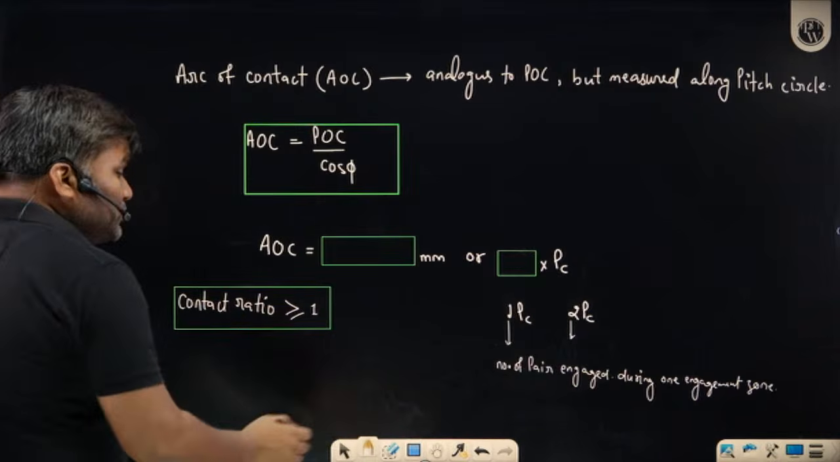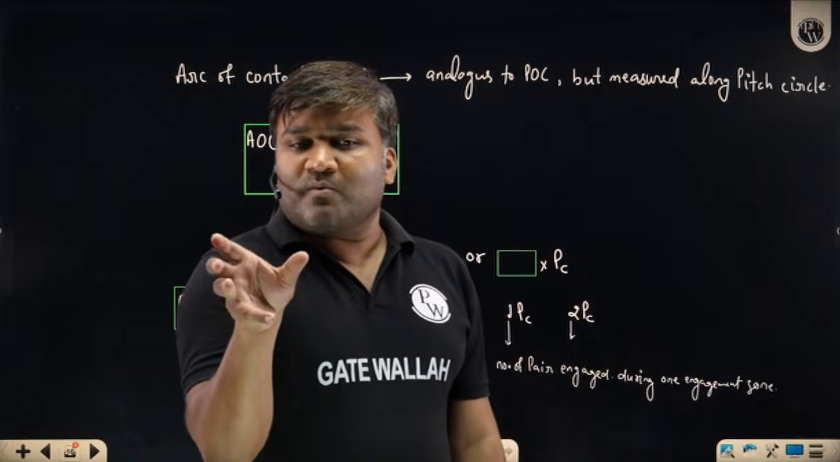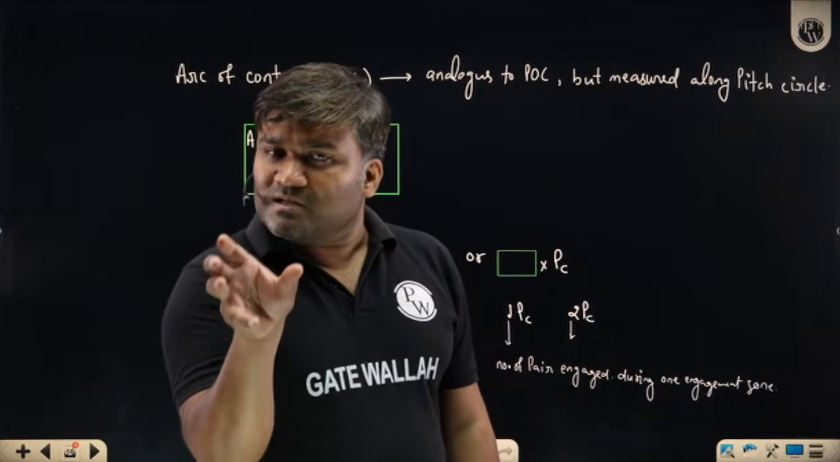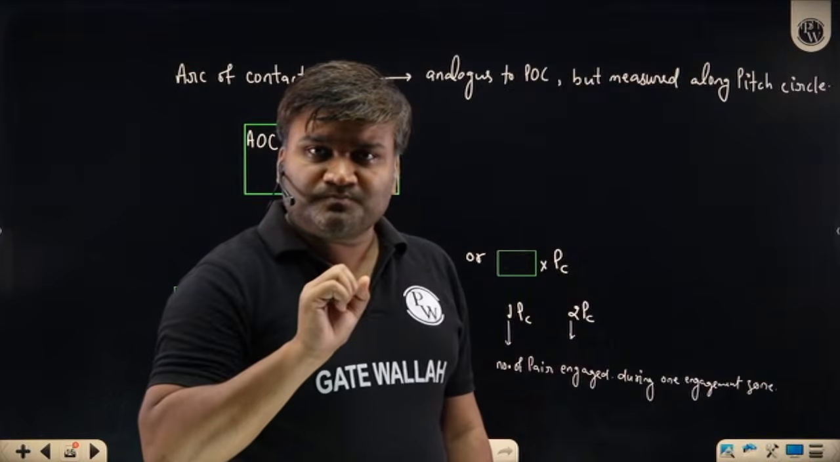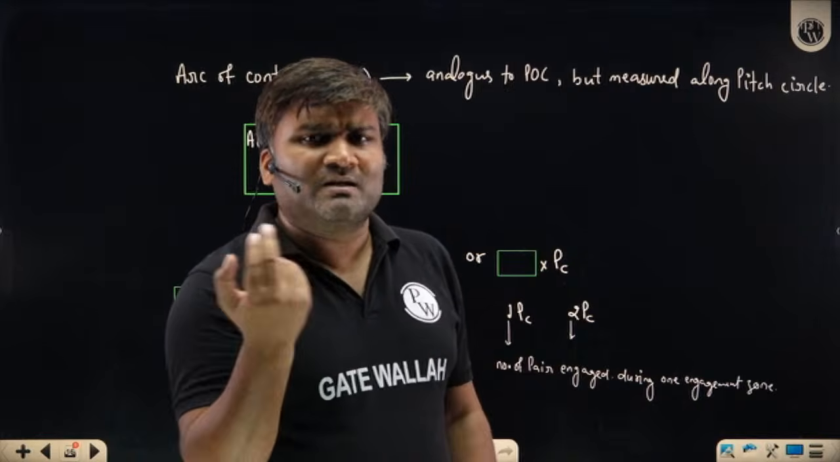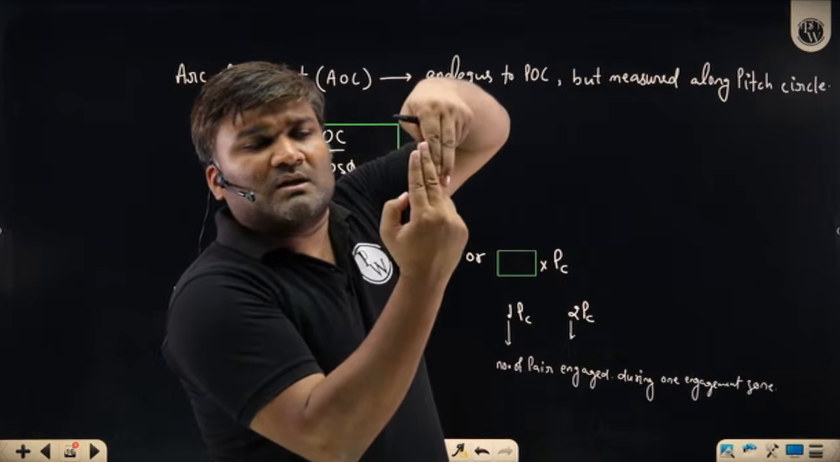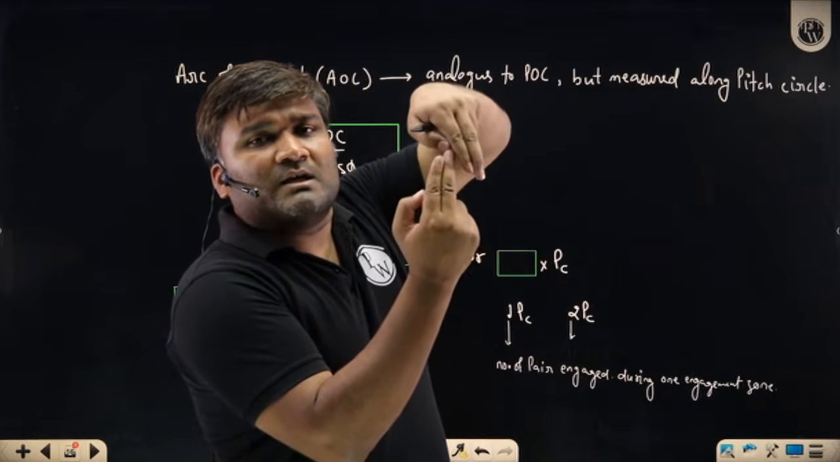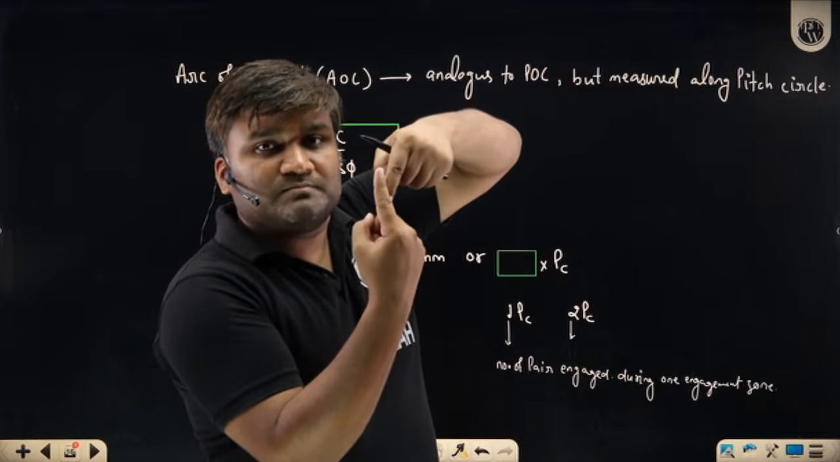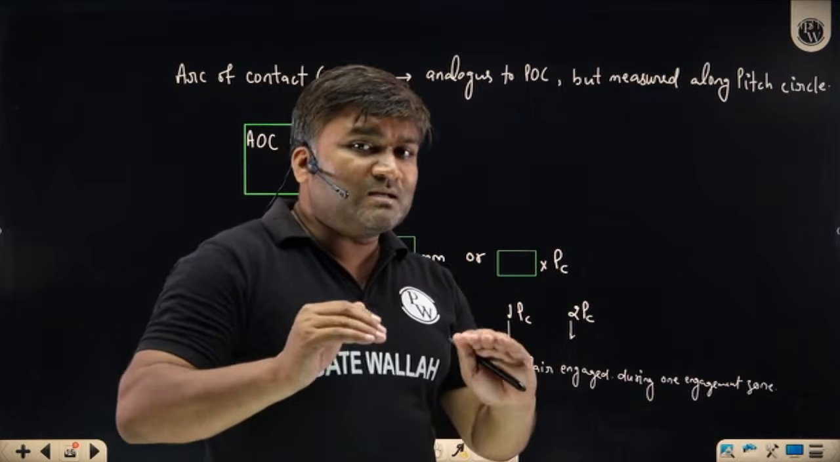Sir, more than or equal to 1 means if you want continuous motion transmission, that from gear 1 continuously motion should be transferred to gear 2, how many pairs should be engaged? At least one pair should be there. Why? At least one pair of pinion should be engaged with the gear. They are transferring the motion, and the moment they disengage, immediately another pair should be in contact. Then only we will have continuous motion transmission. Anything more than one, I am happy.